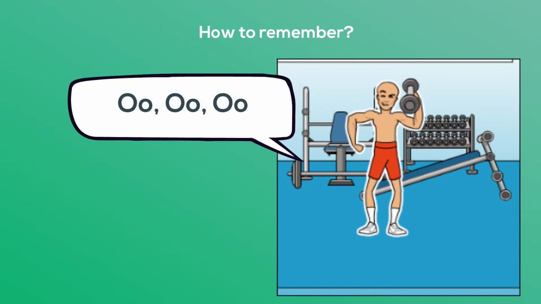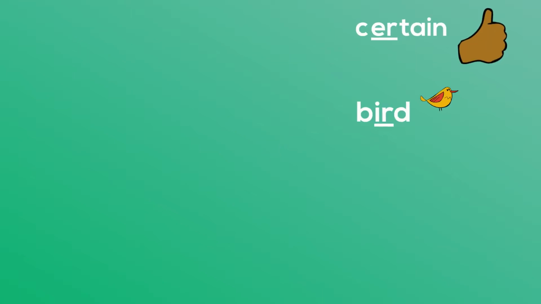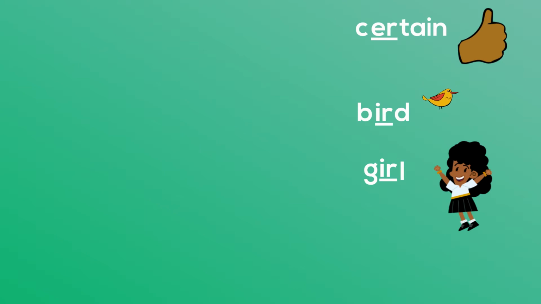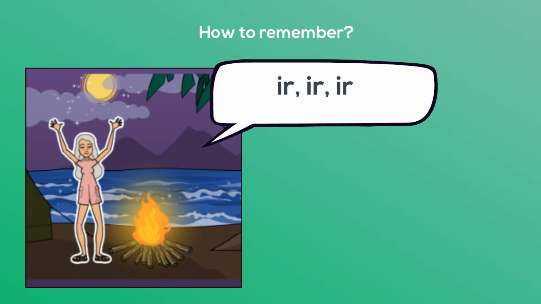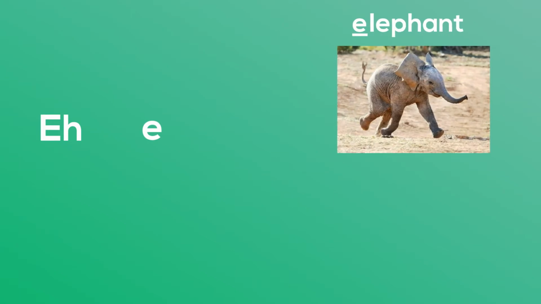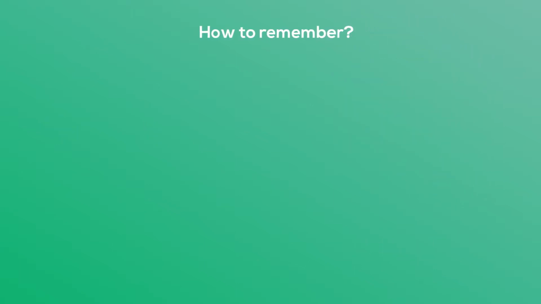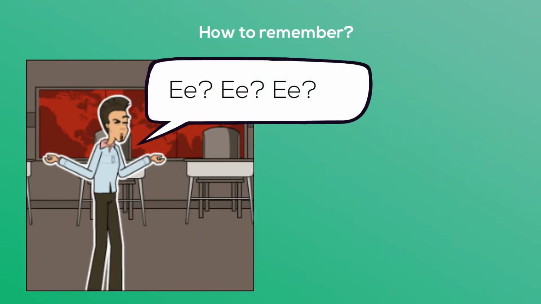The words certain, bird, and girl contain the next vowel sound. You can think of something light like air to remember it. Er, er, er. The next vowel sound is as in elephant, egg, or expect. Think of someone who's asking a question. Uh, uh, um.